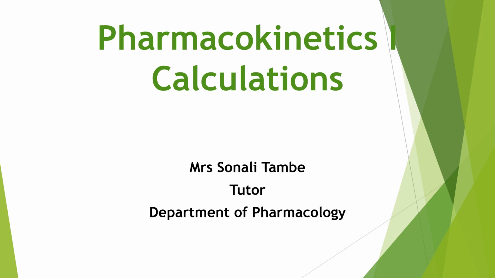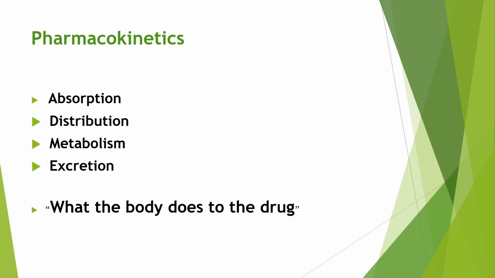Today we are going to discuss pharmacokinetics and their related calculations. First we will see what is pharmacokinetics. Pharmacokinetics means movement of drug within the body. It deals with absorption, distribution, metabolism and excretion of drug.